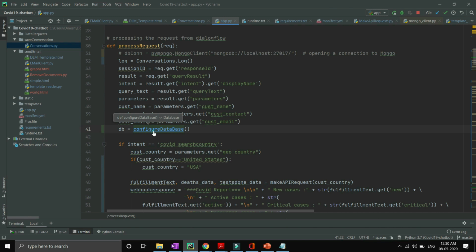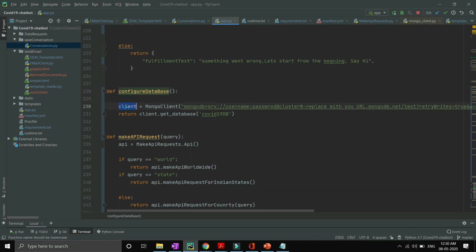You will go inside the configure database method, and now you have to create a MongoDB client. So you have to create a MongoClient object, and copy and paste the particular URL which you have generated from your MongoDB Atlas account. Specifically, I'm mentioning over here that you have to give your username and password. You can see that I have given COVID as the username, and for the password you give your own password, it can be anything, XYZ, it depends on you. Then I'm returning client.get_database and my database name.